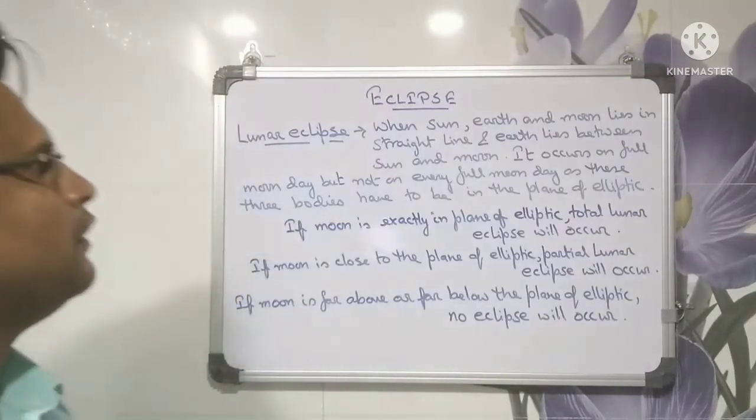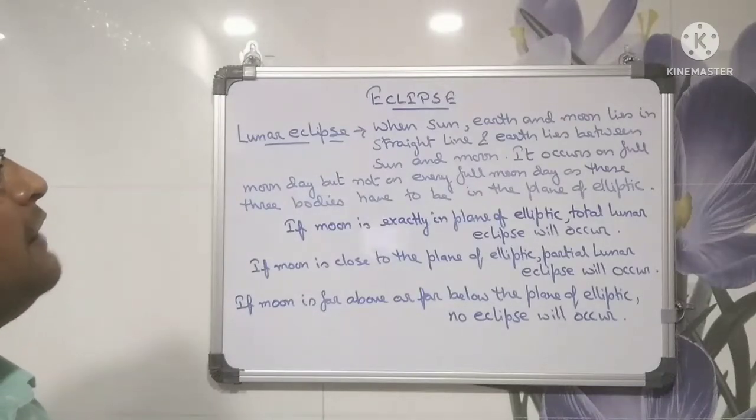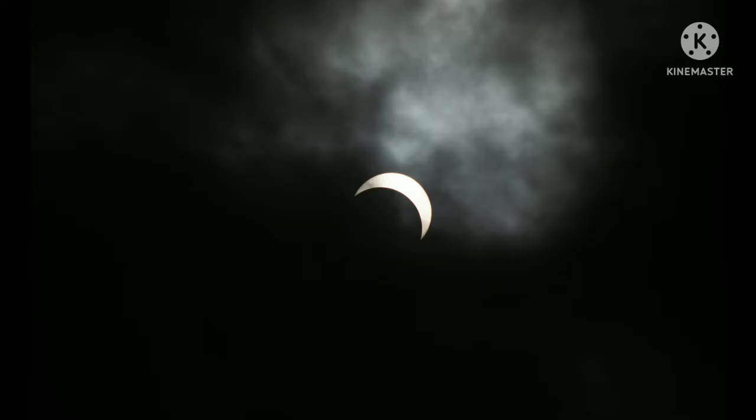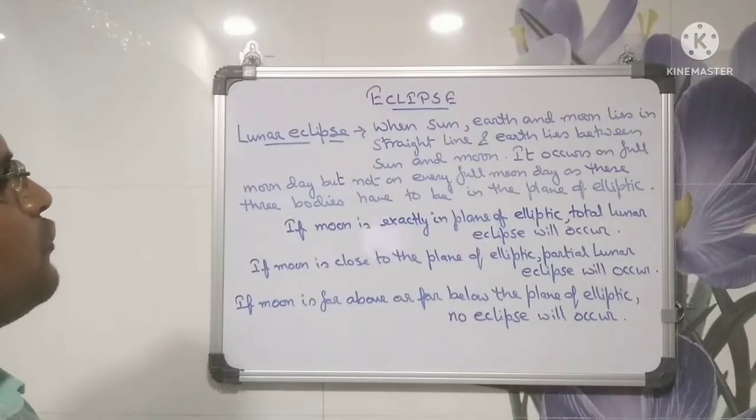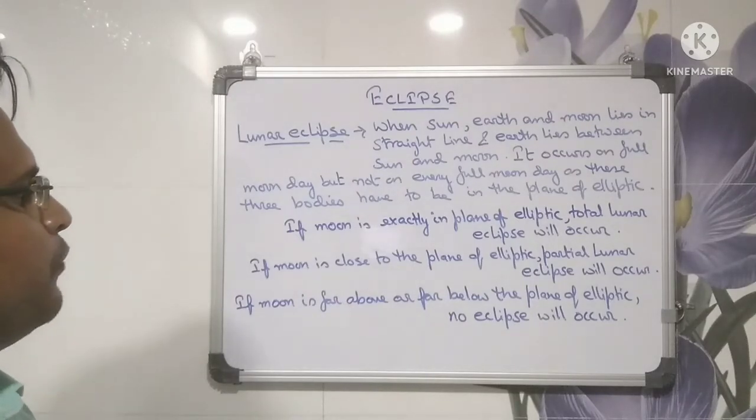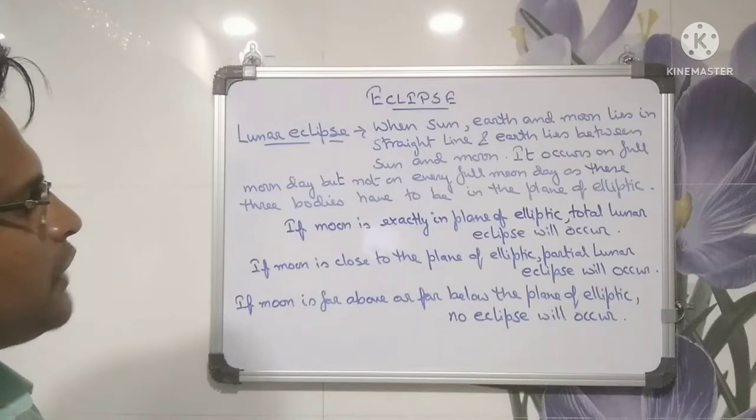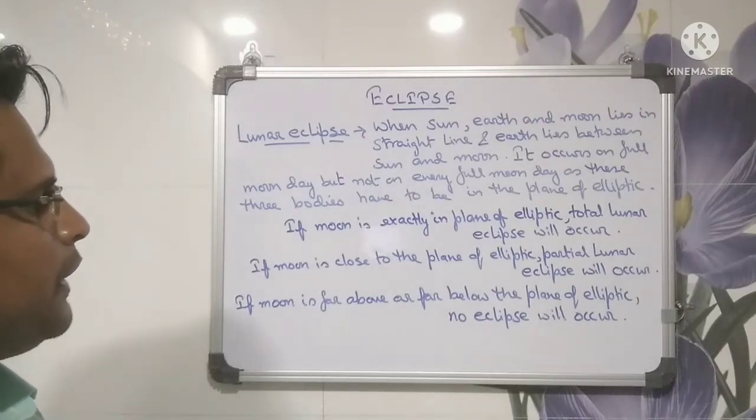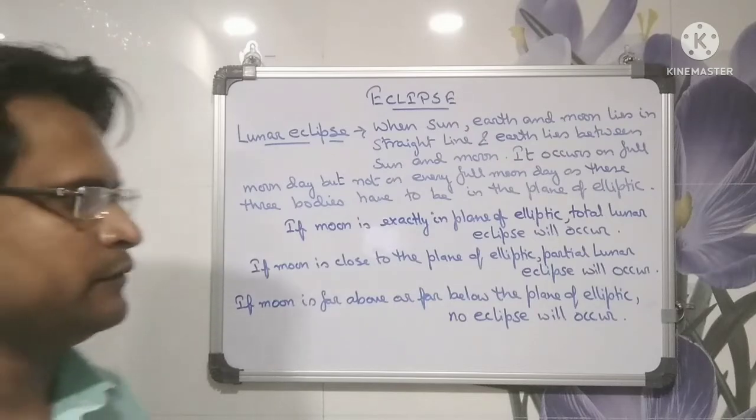Lunar eclipse. When the sun, earth and moon lie in a straight line and the earth lies between the sun and moon, a lunar eclipse occurs. It occurs on a full moon day, but not on every full moon day, as these three bodies have to be in the plane of the ecliptic. If the moon is exactly in the plane of the ecliptic, a total lunar eclipse will occur. If the moon is close to the plane of the ecliptic, a partial lunar eclipse will occur. And if the moon is far above or far below the plane of the ecliptic, no eclipse will occur.